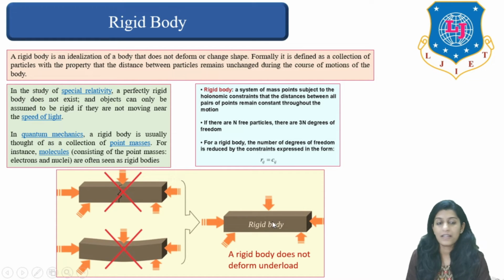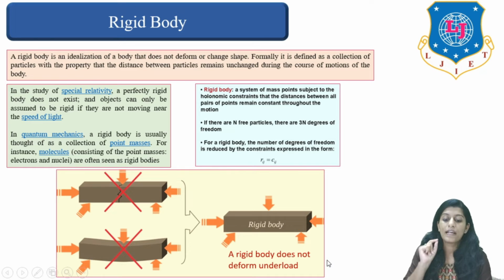And in the third example you can see here, even though we are applying the same amount of force or pressure from all the directions to this block, the shape of the block remains intact. And whenever the shape remains intact, that body is a rigid body, right? So a rigid body does not deform under load. Whenever we supply any kind of load, force or pressure, it should sustain its original shape, and only then is it termed as rigid body.